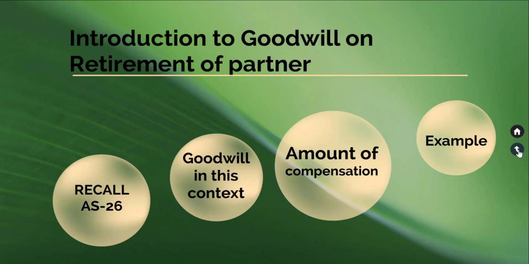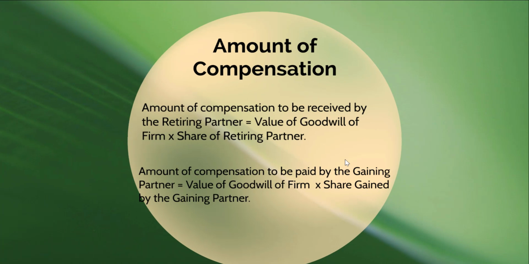How does one calculate the amount of compensation to be received by the retiring partner and to be given by the gaining partners? To get the amount of compensation to be received by the retiring partner, the formula is value of goodwill of firm multiplied by the share of the retiring partner.